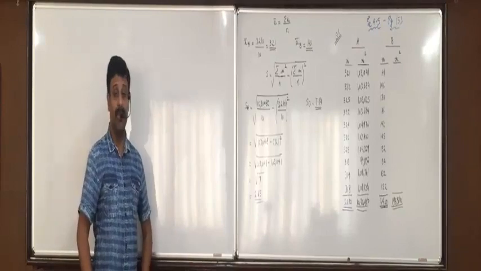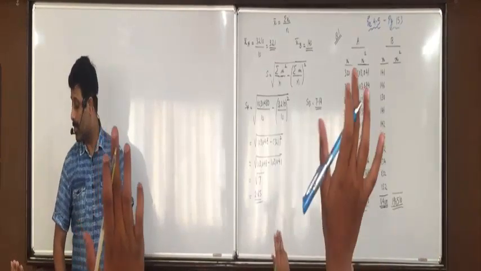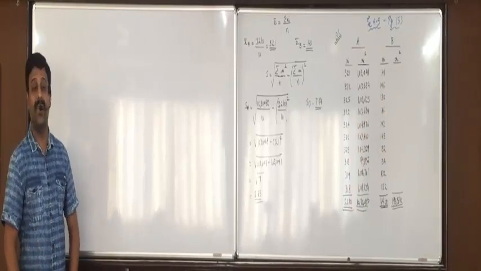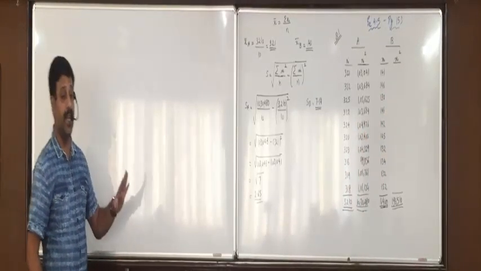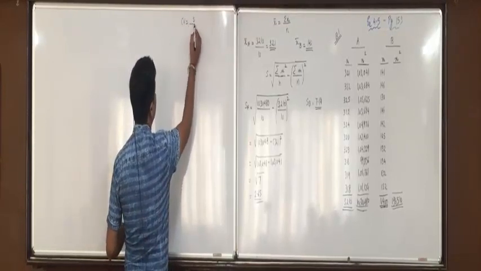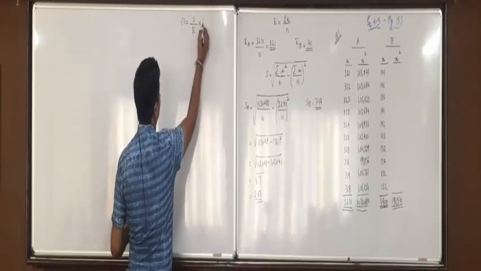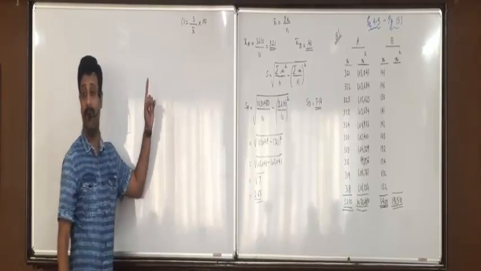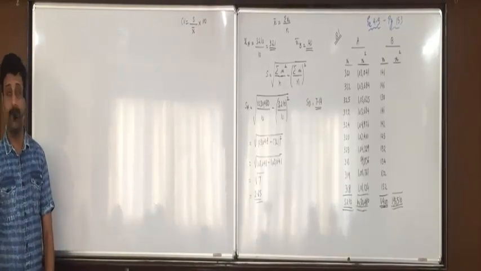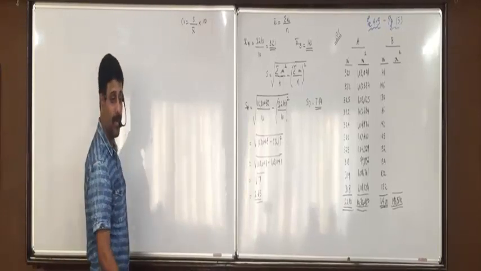Who was able to get 7.14? And who was the finding? Now be attentive. Now we need CV to take the decision. So in the center of the page, write down CV equals S upon X bar into 100.